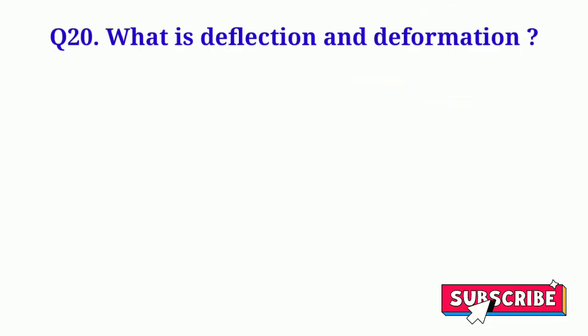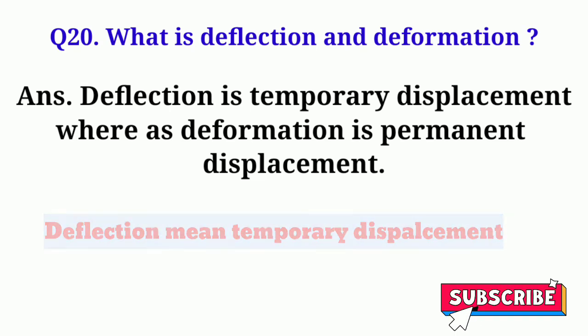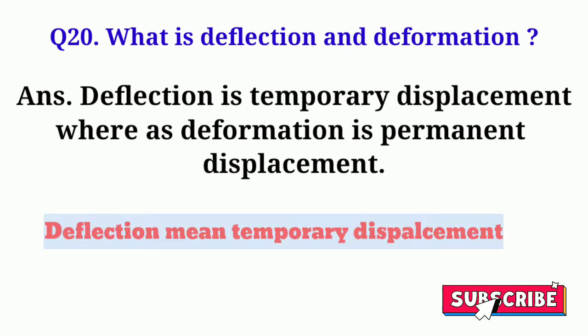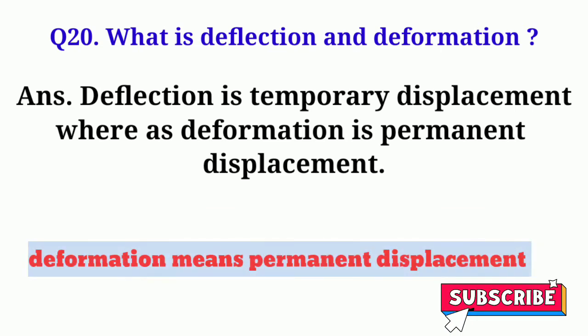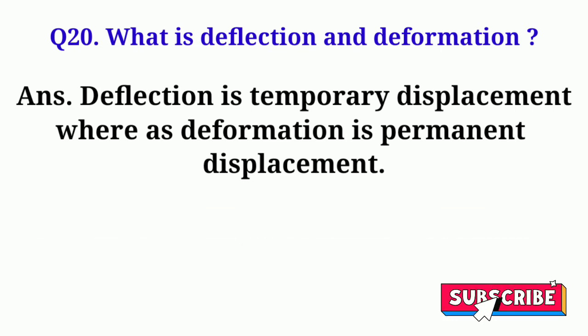What is deflection and deformation? Deflection is temporary displacement of any structure, whereas deformation is permanent displacement of the structure. In case of deflection, the structure comes back to its original position, but in case of deformation, the structure cannot come back to its original position. In deformation, the structure is permanently displaced from its original position.